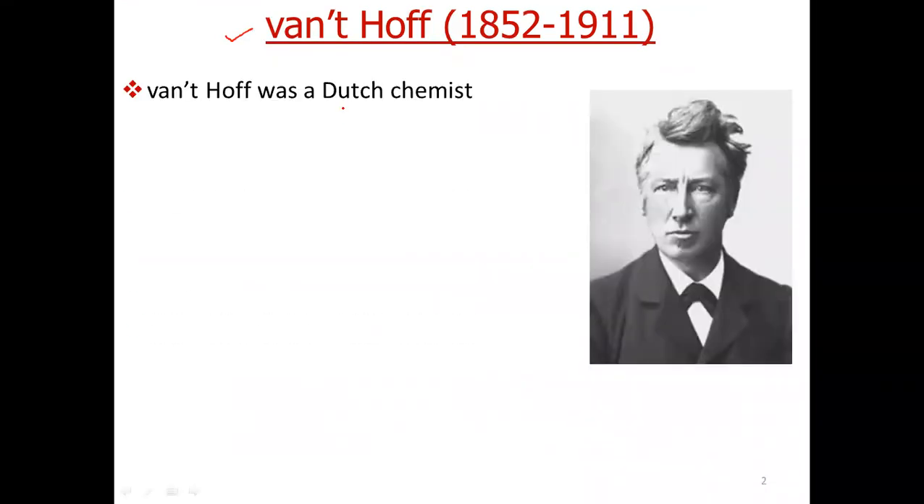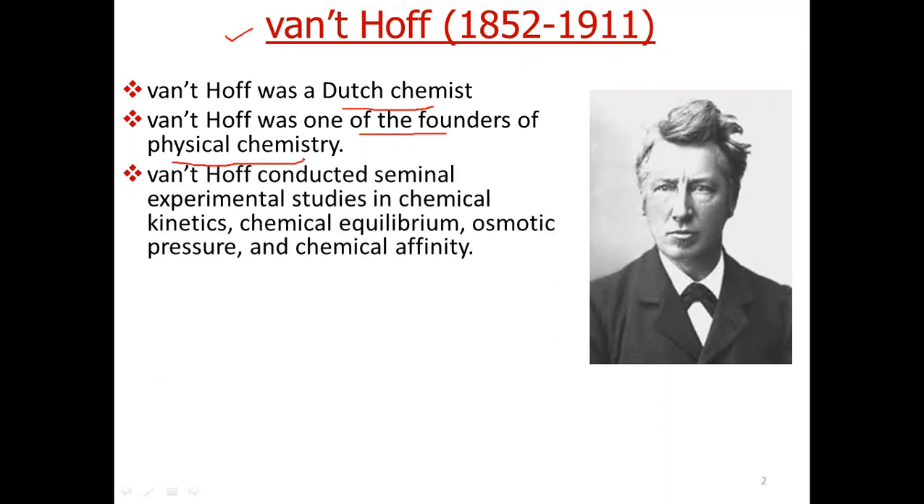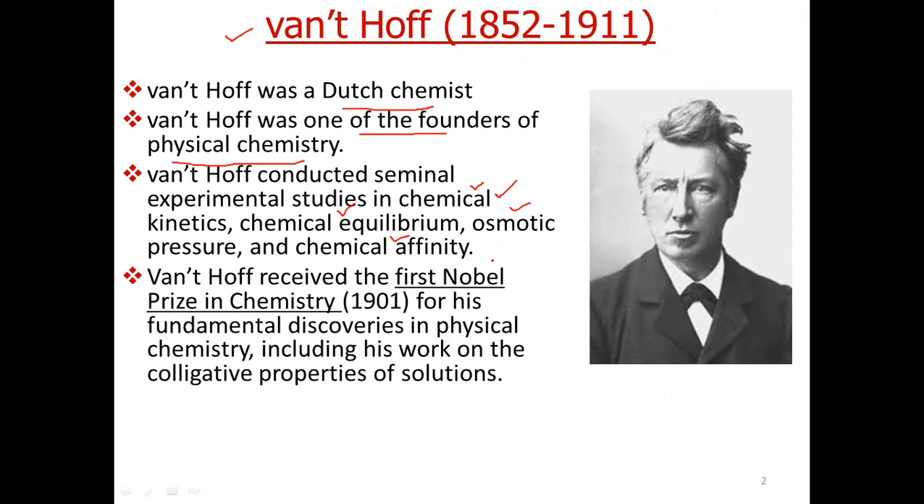Van't Hoff was a Dutch chemist and he is considered one of the founders of physical chemistry. He carried out his research work in a number of subjects like chemical kinetics, chemical equilibrium, osmotic pressure, and chemical affinity. You will find a number of chemical equations by his name in these fields. And Van't Hoff was the first chemist who received the Nobel Prize in chemistry.